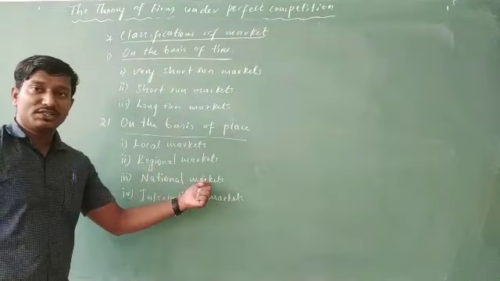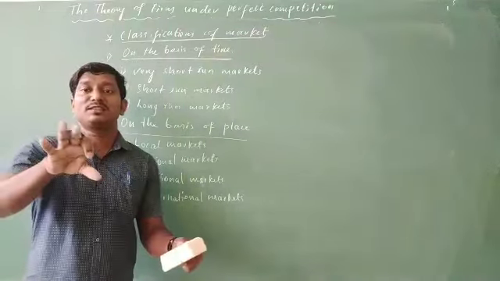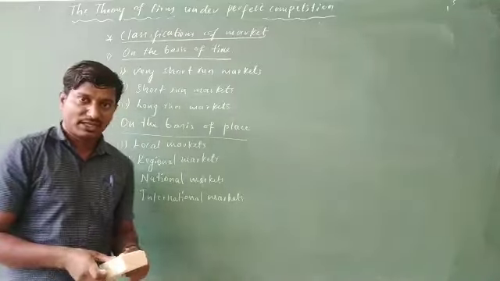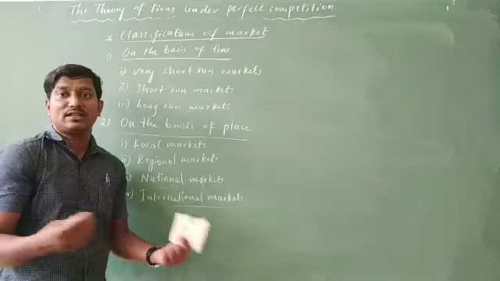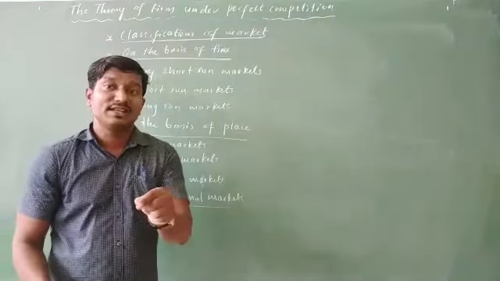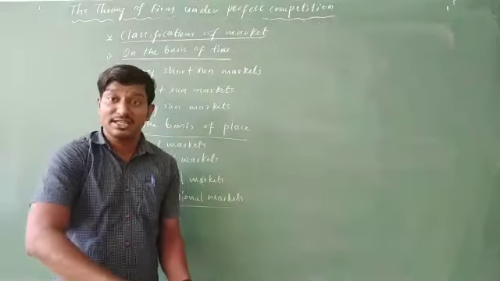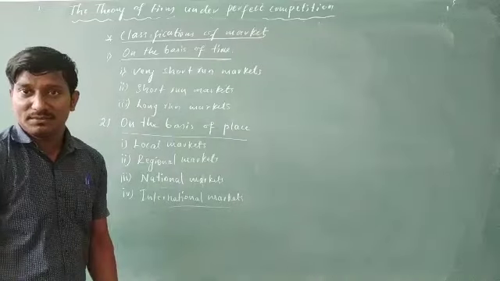National market is within the country, which takes place at state level and national level. And the last one, international market, is also called open market, as I already mentioned. That is how the buying and selling process of marketing activities takes place between different countries.